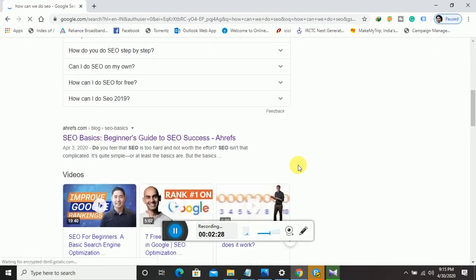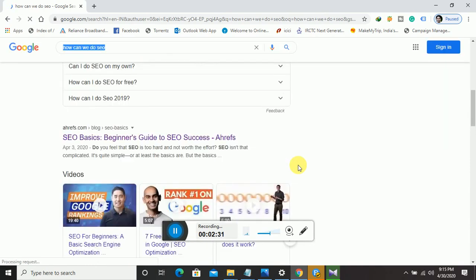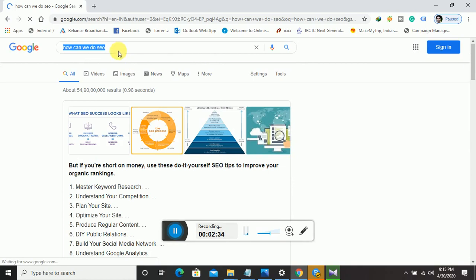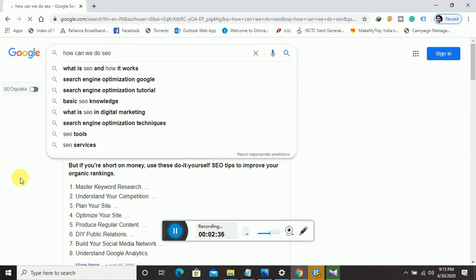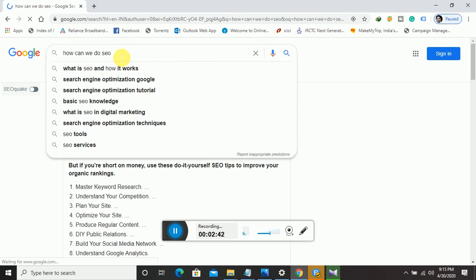The results are here. These types of queries are known as informational: what is SEO and how it works. You can see Google is also giving us some suggestions, such as search engine optimization techniques and basic SEO knowledge tutorial, where the intent of the client is to know something about a service or a product.